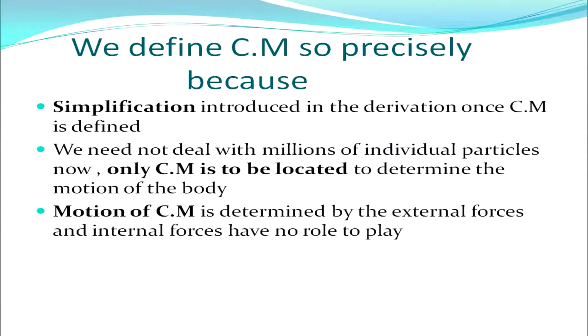Because there is a simplification introduced in the derivation once Cm is defined, and we need not deal with millions of individual particles now. Only Cm is to be located to determine the motion of the body. Also, the motion of Cm is determined by the external forces and internal forces have no role to play.